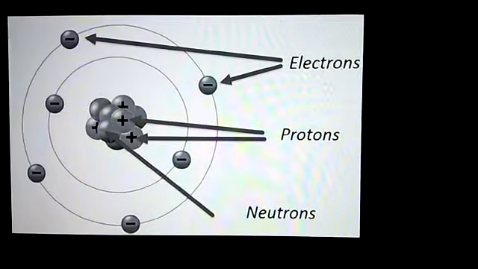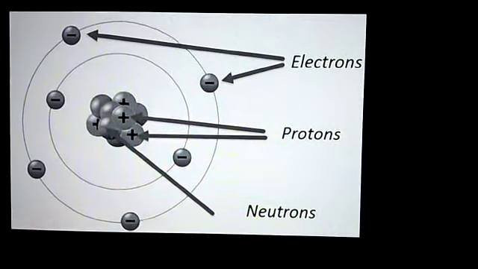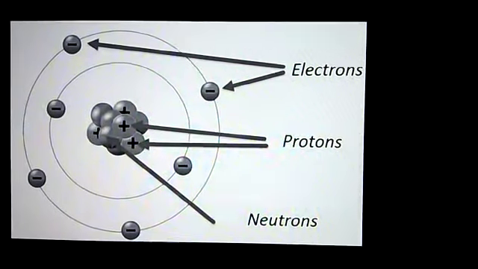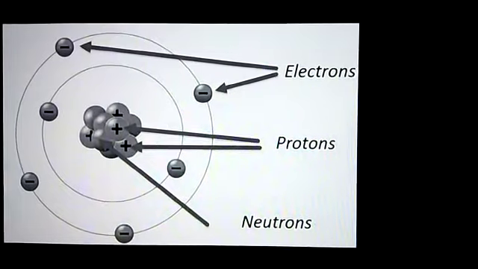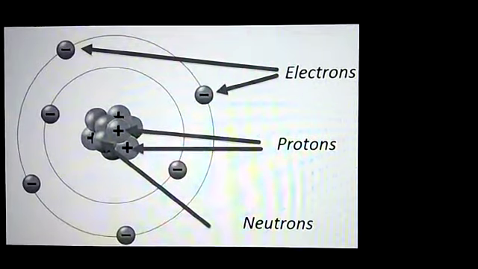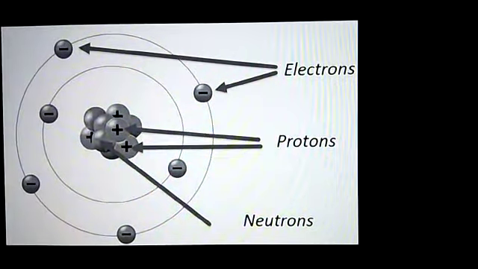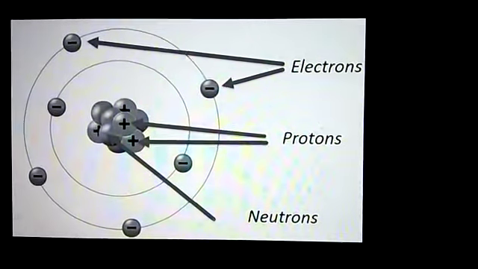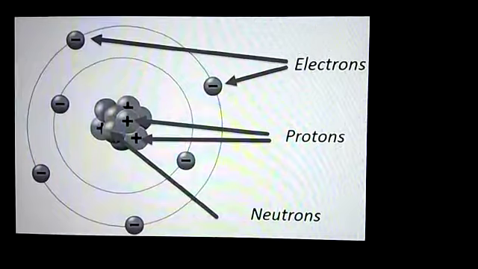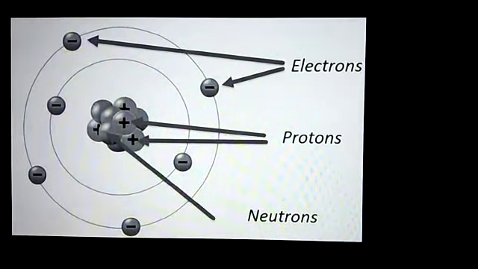Let's see in atomic structure, the center of the atom is a nucleus. All the atoms in nature are made up of three basic particles: electron, proton, and neutron. In the orbital path around the nucleus the negative charges should be there.